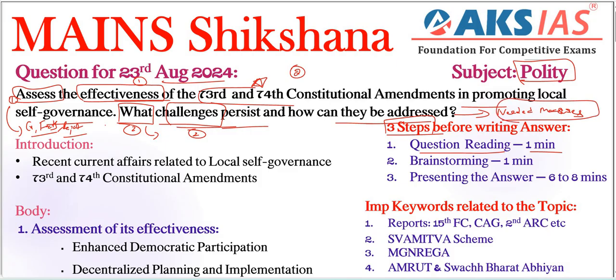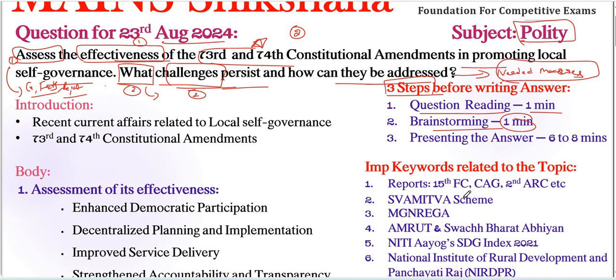Next, coming to our brainstorming, within 1 minute, we need to recall important aspects here regarding our topic. What is the topic? 73rd and 74th constitutional amendment in promoting local self-governance. I have some important keywords related to the topic.